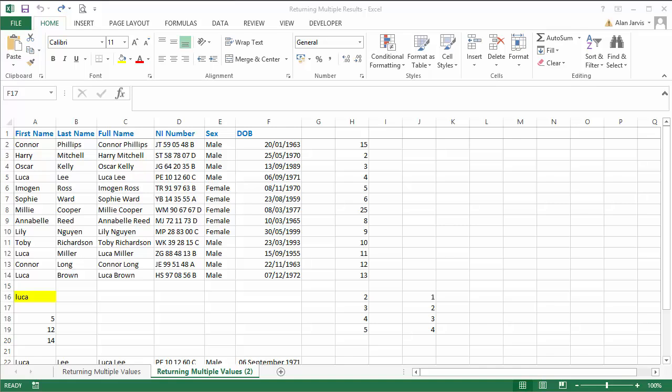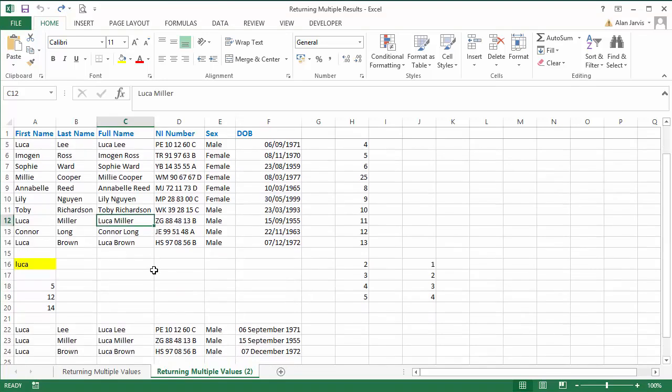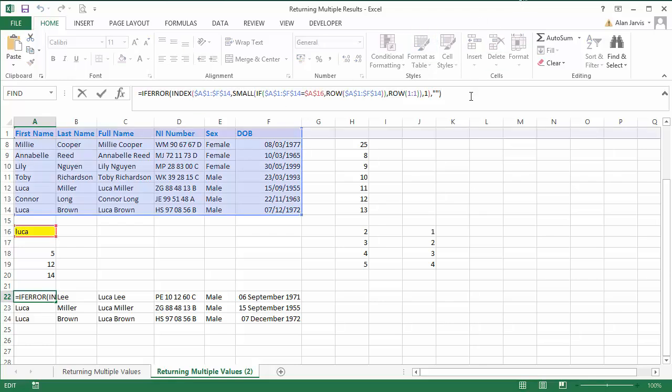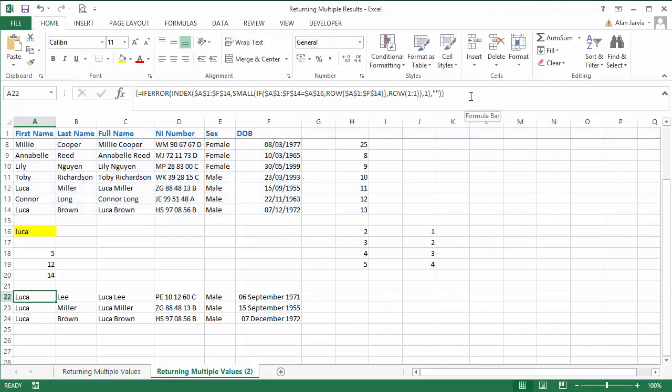Okay guys, this is just going to be a short lecture. Now I've taught many people how to do this, and normally when people come back to me and say your formula doesn't work, Alan, it's for one of two reasons. The first and most obvious one is they have entered the formula perfectly, but then they've just hit enter rather than control shift and enter, and we know that if we just hit enter on an array formula we get a value error. Now you can't actually see the error there because we've now got this error trap in, but to make an array formula work it's always control and shift and enter, then it works perfectly.